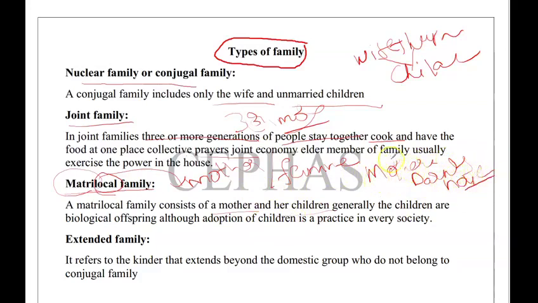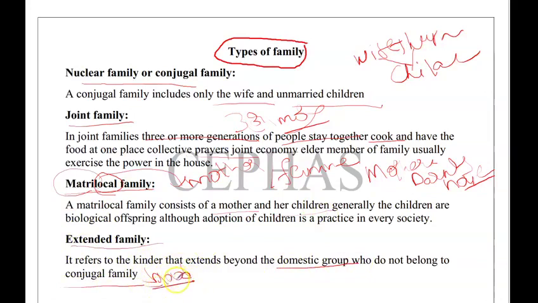Where do they live? In the mother's parents' house. Now, the extended family, which we also call a step family. It is not a domestic group, and those do not belong to the conjugal family. Conjugal family means blood related family.